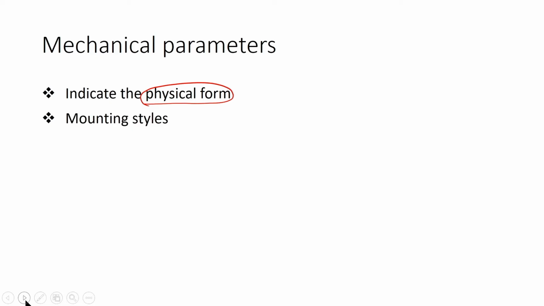The physical form designates the size, shape, color, texture of that component or the element. The next point of mechanical parameter is mounting styles. How the component is getting mounted.